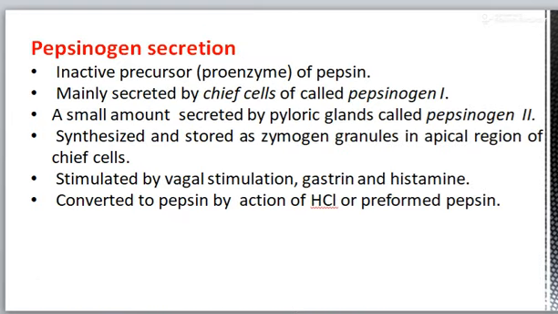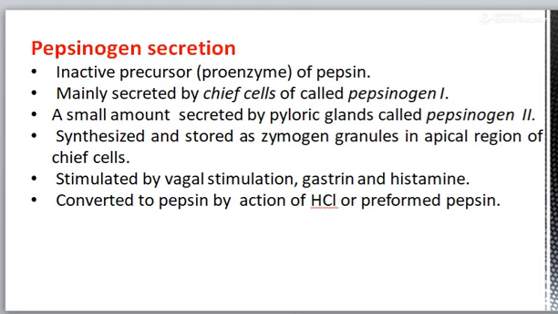Now pepsinogen secretion. It is secreted in inactive form, that is, it is the inactive precursor of pepsin, and it is secreted by the chief cell of the pepsinogen 1.